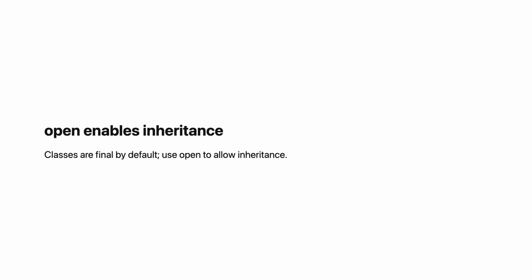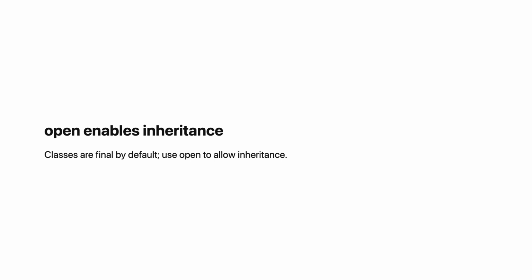To allow inheritance, mark the class open: open class Vehicle. Now other classes can extend it: class Car : Vehicle. The colon followed by the parent class establishes inheritance. The parentheses call the parent constructor. Without open, trying to extend the class produces a compile error. Kotlin protects you from accidental inheritance.